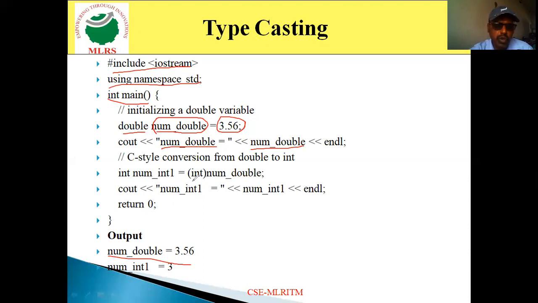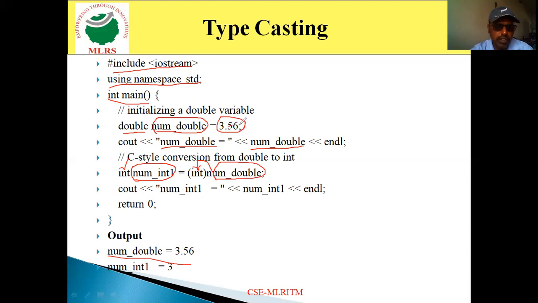Now I convert this value into an integer value. So here I am declaring one more variable, num_int1, with integer data type. Here I am converting this value to the integer data type. So 3.56 is the decimal value, and it is going to be converted to int.